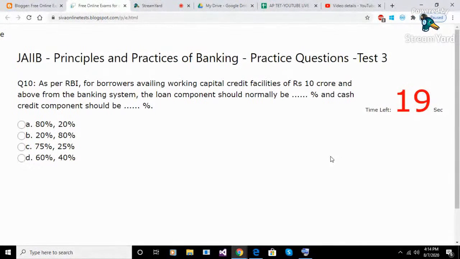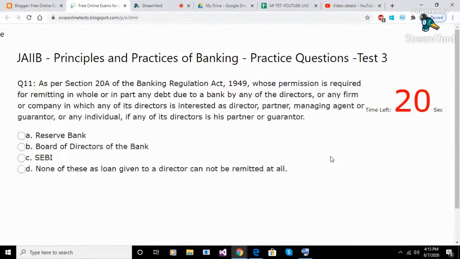Question 10. As per RBI, for borrowers availing working capital credit facilities of 10 rupees crore and above from the banking system, the loan component should normally be blank % and cash credit component should be blank %. Option A. 80%, 20%. Option B. 20%, 80%. Option C. 75%, 25%. Option D. 60%, 40%. Answer A. 80%, 20%.